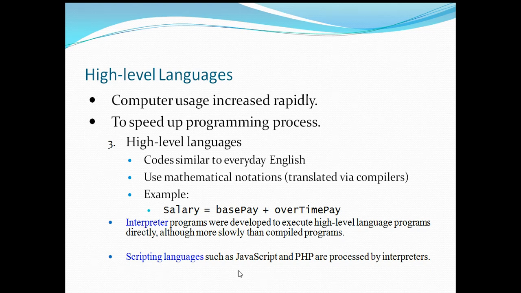Scripting languages such as JavaScript and PHP are processed by interpreters, and high-level languages like C and C++ are usually executed using compilers. After compiling them, they will get object code, and then they will execute these programs.